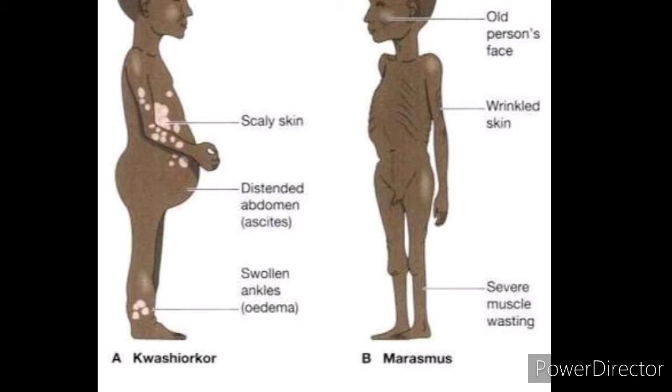The symptoms of marasmus: they suffer diarrhea, and the body becomes lean and weak. That is known as what? Emaciation. The person becomes very lean and weak, which is called emaciation, with reduced fat and muscle tissue and thin and folded skin.